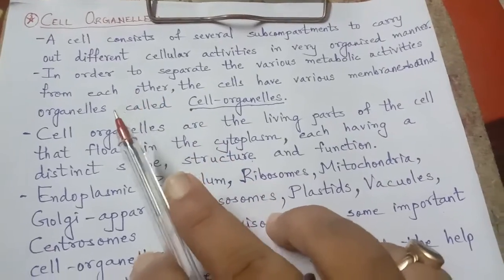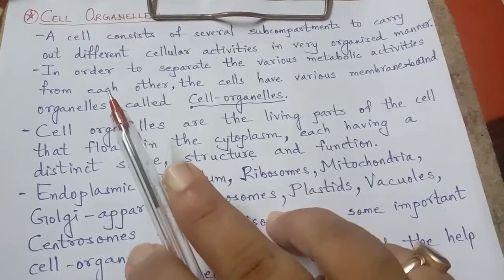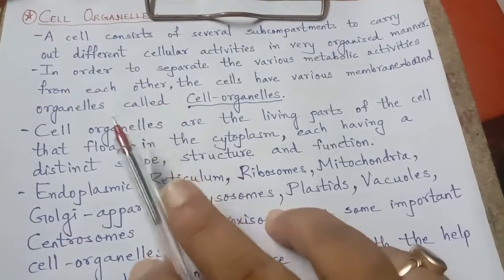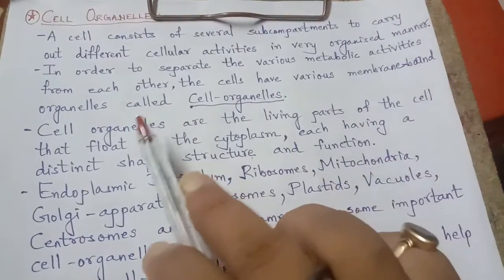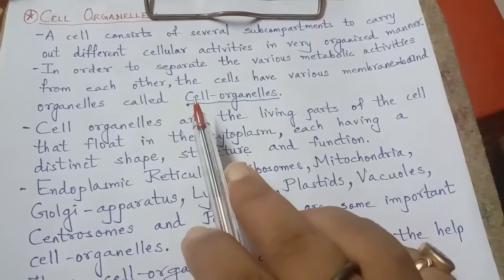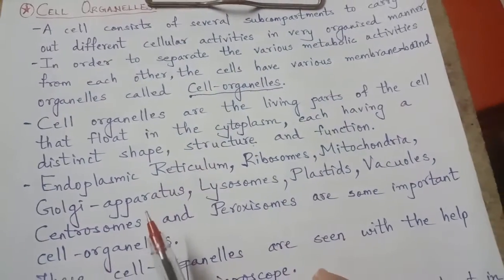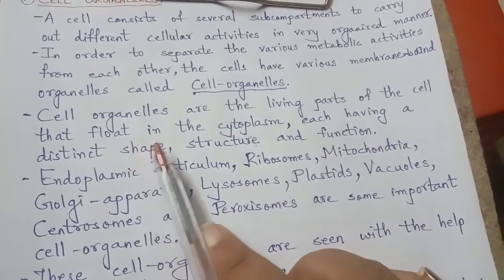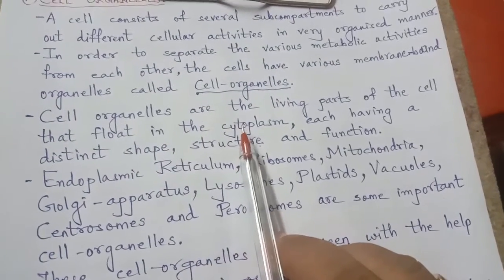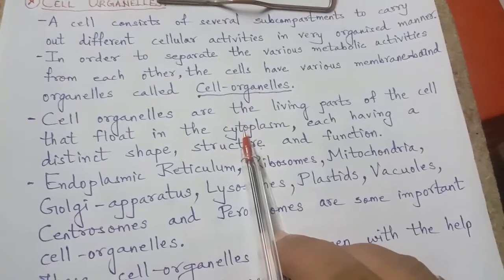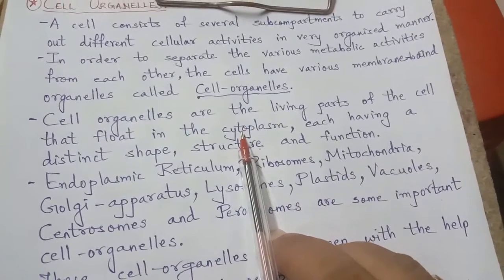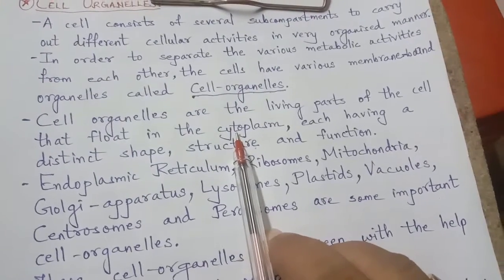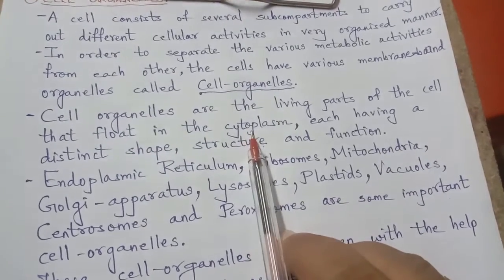Membrane-bound means each organelle has its own outer covering. And these membrane-bound organelles are called cell organelles. Cell organelles are the living parts of the cell that float in the cytoplasm. All the cell organelles are living, and as they are living, they are responsible for doing different functions, and they are all floating in the cytoplasm.